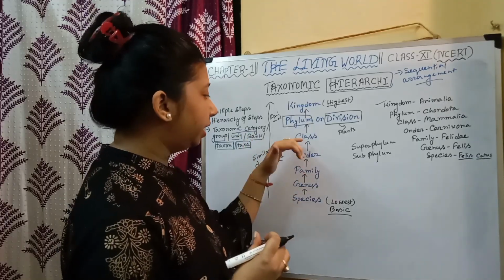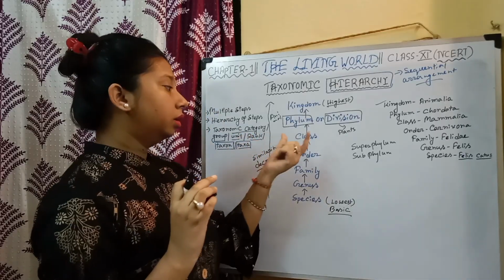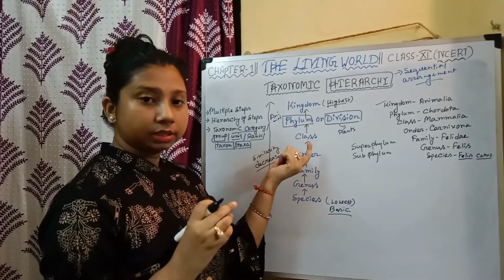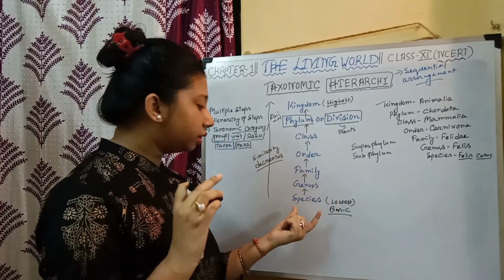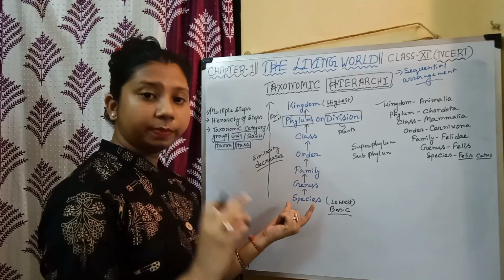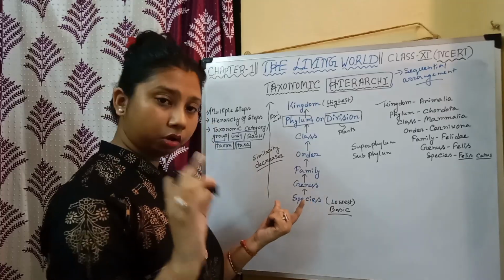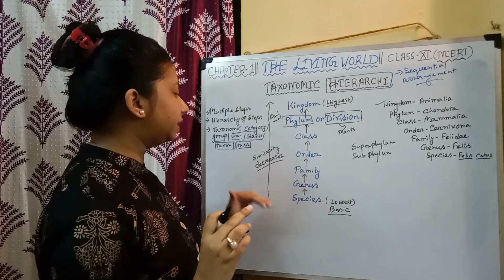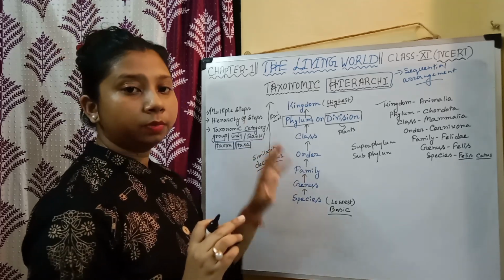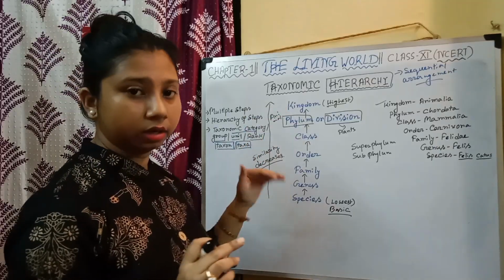Like in case of class, the individuals of a particular class share less similarity when we compare this with a species, where individuals share more similarity. So if we move up the taxonomic hierarchy, the similarity among the individuals decreases.